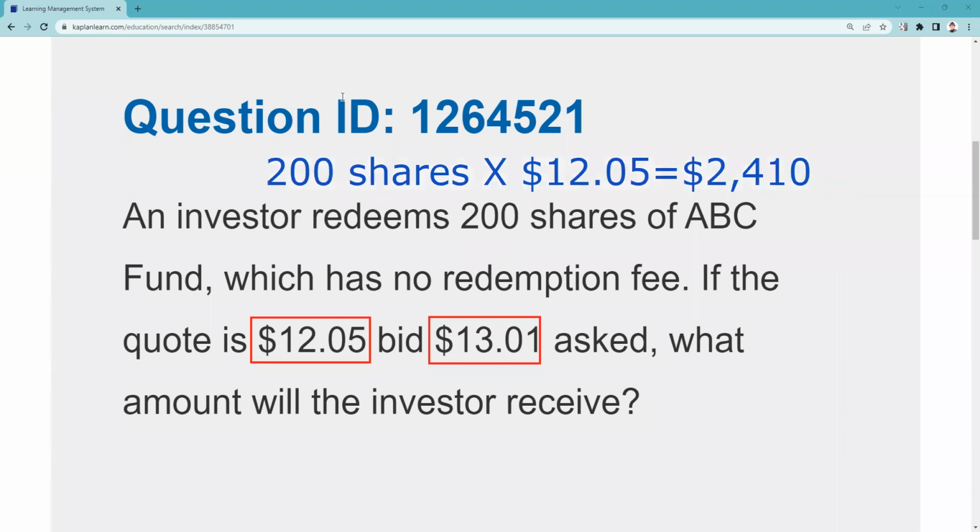Now, again, I think that what you might have been challenged with, the test taker who sent this in, is probably the language. And so let me just put the language above this here. And so maybe we're struggling around with this quote. This is the NAV. And as I said, the NAV is similar to the bid. NAV is to bid as public offering price is to the asking price, right? And here, this is the public offering price.